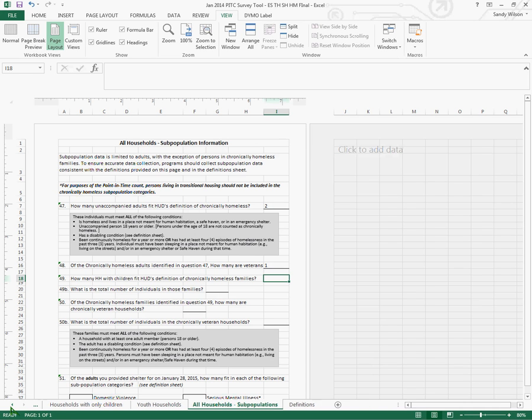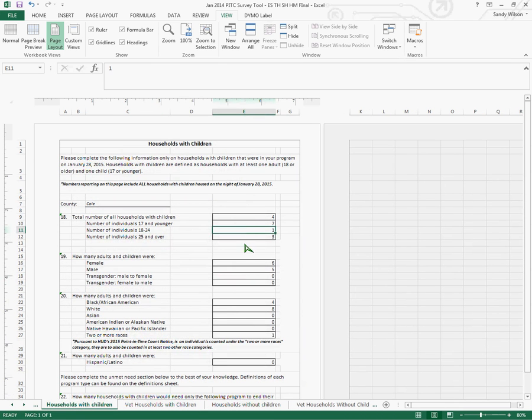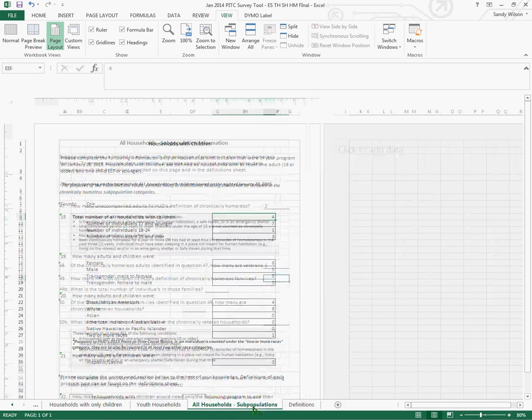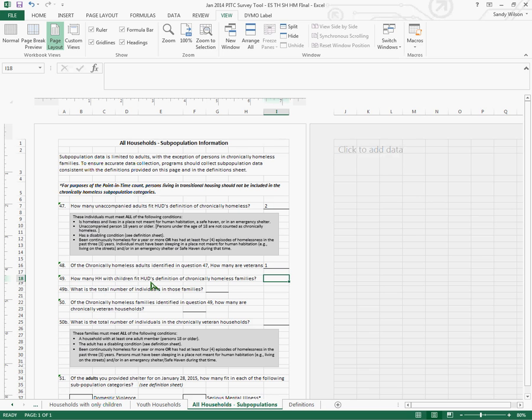So for that reason, we're going to be looking at households with children only. And we had 4 households with children in this example. So we want to know, of our 4 households, how many of them are going to meet HUD's definition of chronically homeless families. And in this example, we had 1 household meeting that definition. Then it wants to know how many total individuals are in that household, both adults and children. For this example, we had 2.